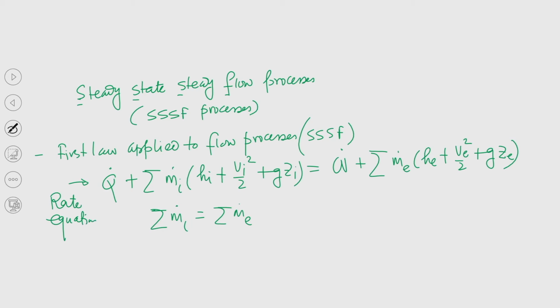But if I want, we can just remove the dot and write the general form of the equation. Say we are not interested in writing the equation in the rate form. So what can we write? We have a single inlet and this is m dot e. If we have single entry, single exit, we can write m i equal to m e equal to m for single entry and single exit. See, it is quite obvious.